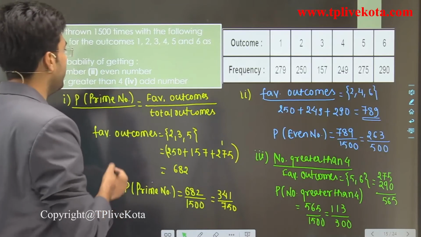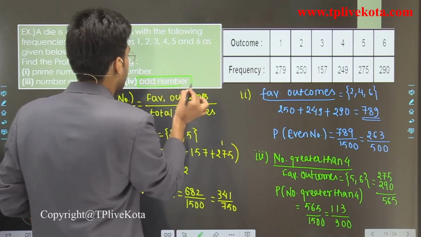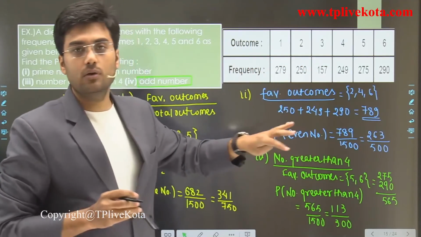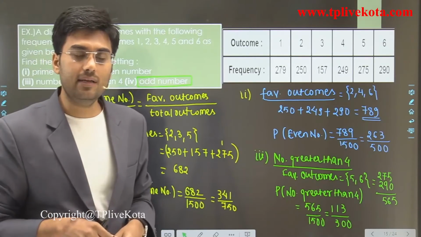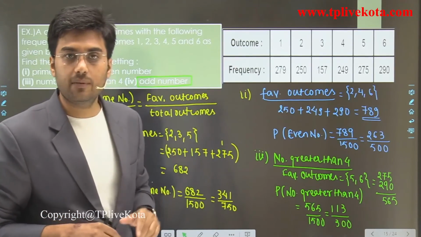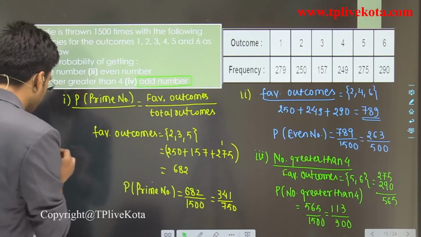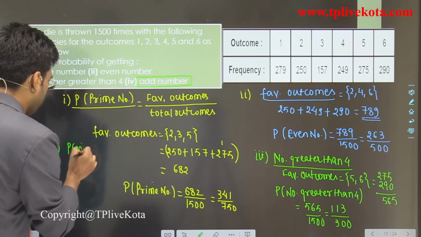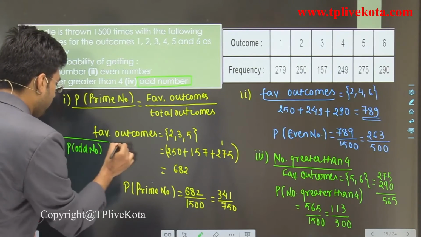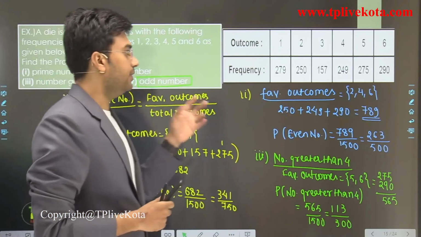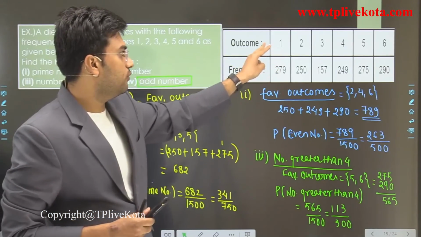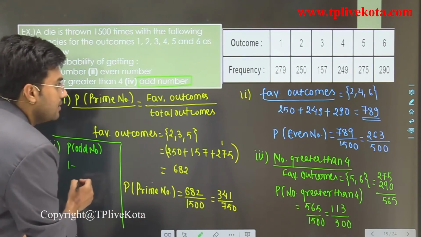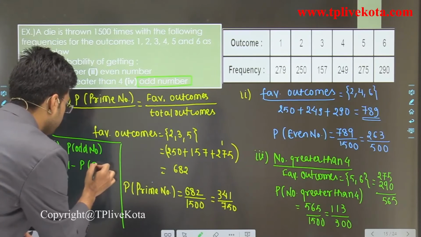Now we have to find the probability for odd number. Okay, so students, when we roll this dice, we get either even number or odd number. These two are the elementary events for this experiment. So for finding the probability of odd number, we have two methods here. First, we add the total possible outcomes of 1, 3 and 5, and the second is just 1 minus probability of even number.